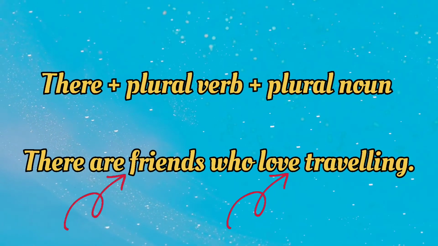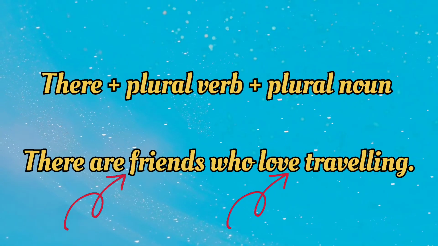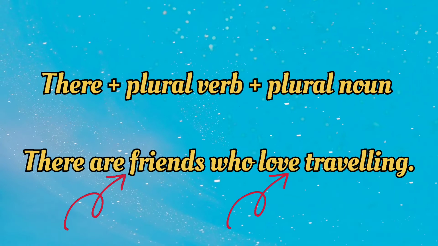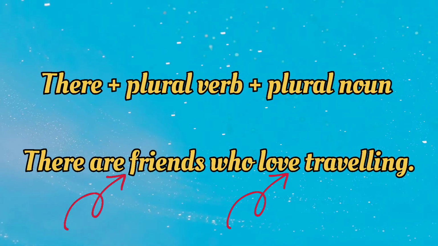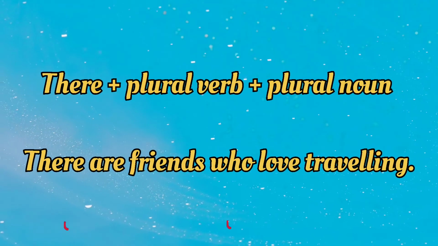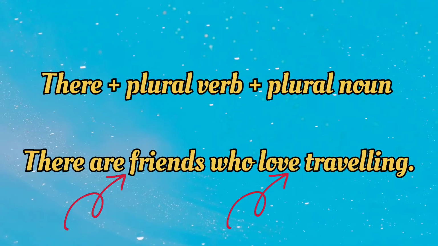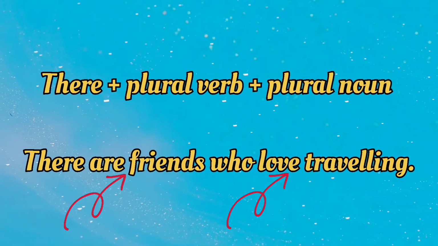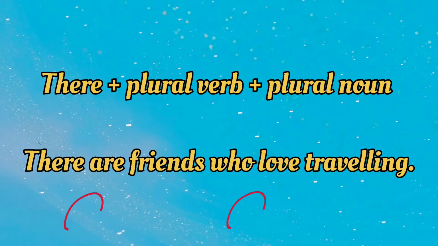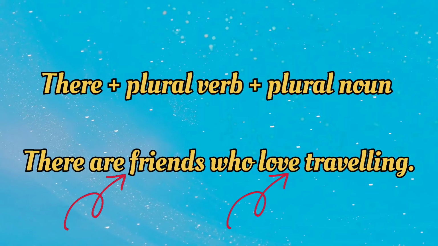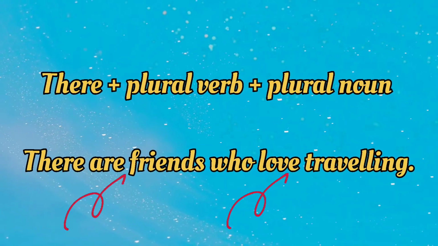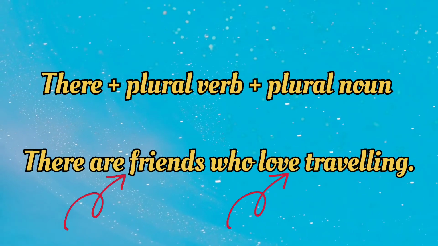And next one, there plus plural verb plus plural noun. That means there are, yes, there are friends who love traveling. There are is a plural verb here, and friends is a plural noun, so who love traveling. There are friends who love traveling. This is an example for that.